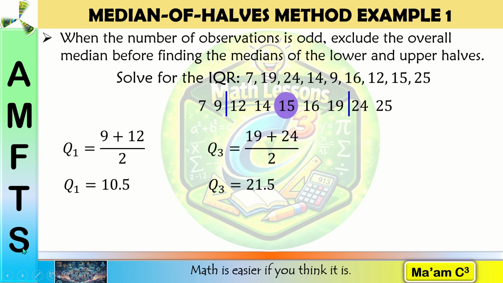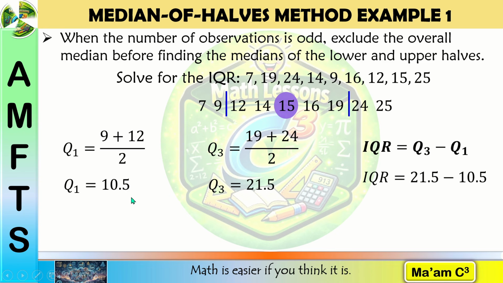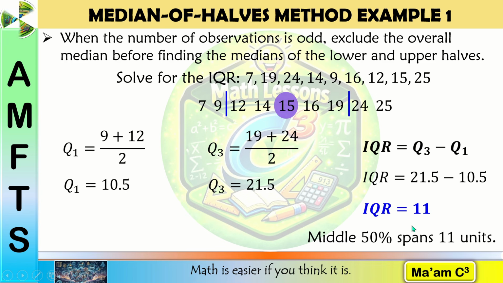And finally, we have to subtract the first quartile from the third quartile to determine our interquartile range. So 21.5 minus 10.5 is 11. This means that the middle 50% spans 11 units under this quartile convention.